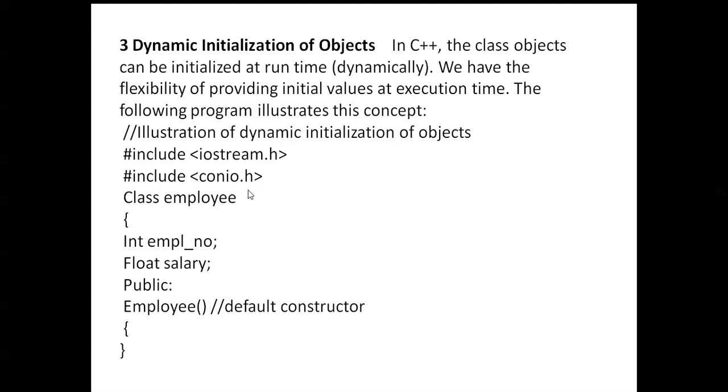Next, the class name is employee. Opening braces. On that you can mention the different data: int employee number, float salary. Next, public. Next, the function; here we are using the employee function. With no values in that function, it is called a default constructor. Class name employee and function name employee are both the same. Here no arguments, so that is called a default constructor.